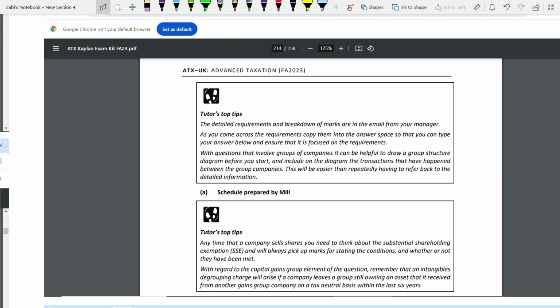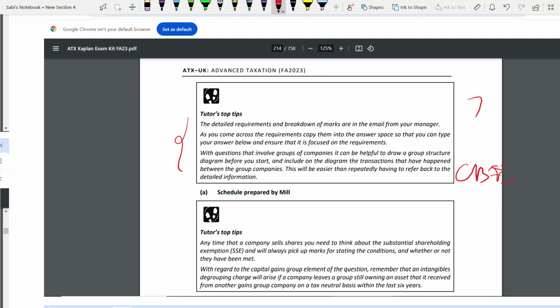How much you have to write, ma'am, how much I have to write depends on your marks. If it's 7 marks, 7 points, like that. 1 mark for 1 point. So all these are tips on your CB platform. What you have to do, copy paste requirement in your worksheet. Then you can type there so that this saves time rather than keeping all your windows open. All these things are there.